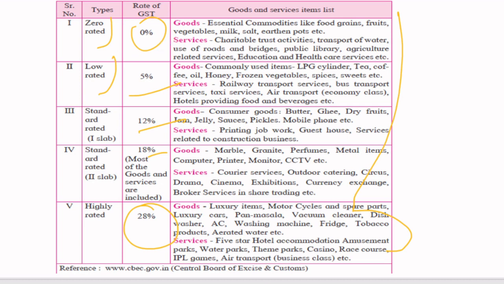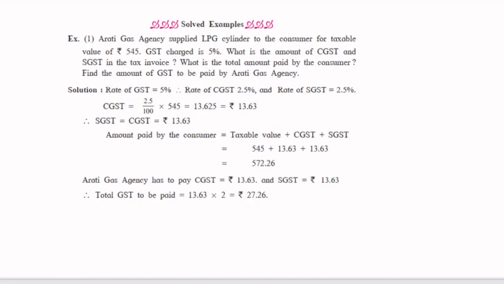Okay, let's move to some examples related to GST. Then you will have more understanding of it. For example, this one. Aarti Gas Agency supplied an LPG cylinder to a consumer for a taxable value of 545. Again, you need to understand what a taxable value is. Taxable value is the value on which tax can be levied. For example, the price can be 1000, but out of 1000, how much is the tax applicable amount? It can be 800 or 900, that depends. But the taxable amount is 545 here in this case.